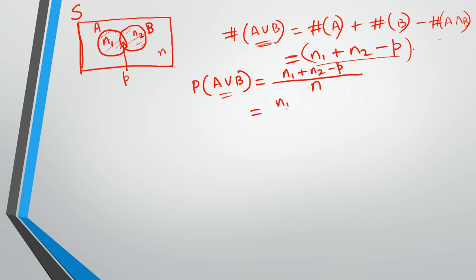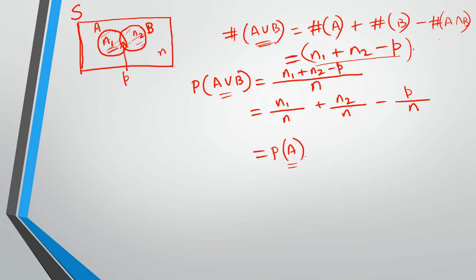So from here we get n1 by n plus n2 by n minus p by n, right? You see n1 by n is the number of outcomes in favor of event A divided by the total number of outcomes n in the sample space.